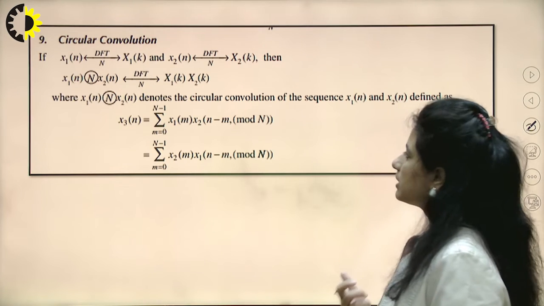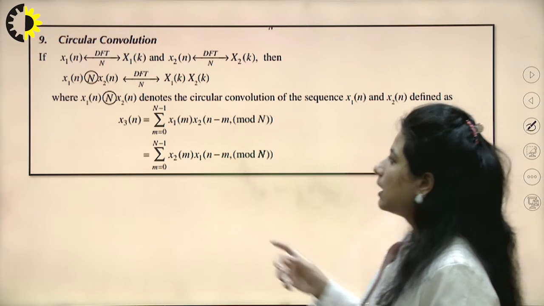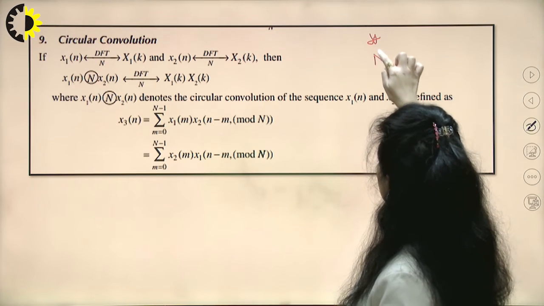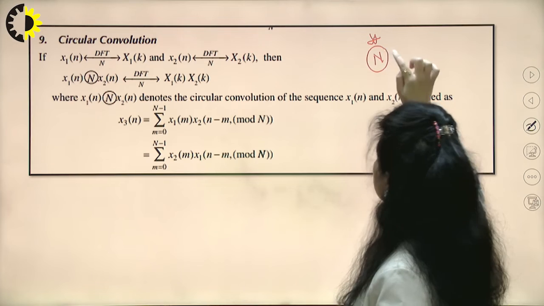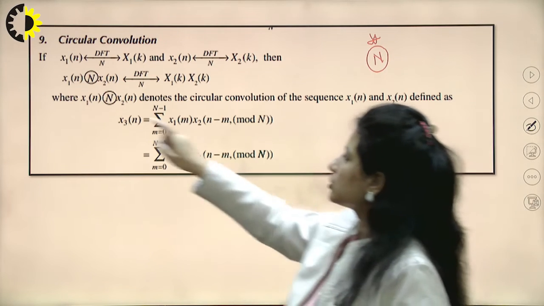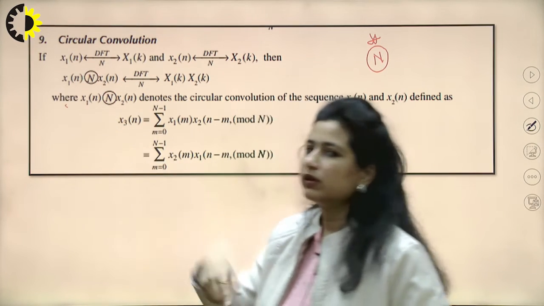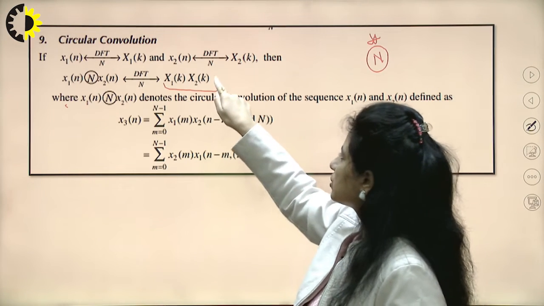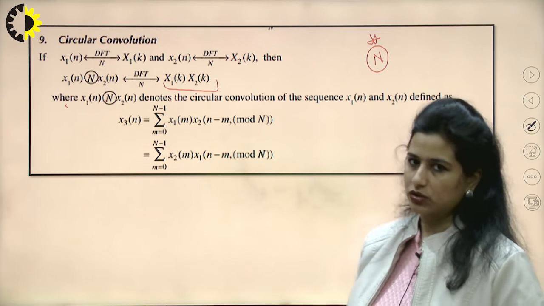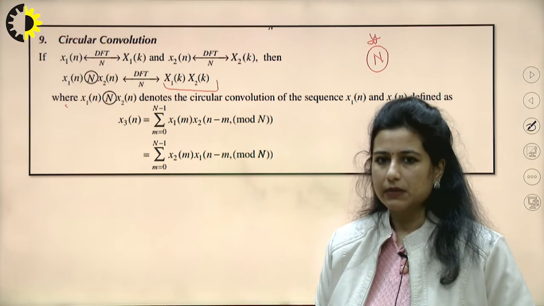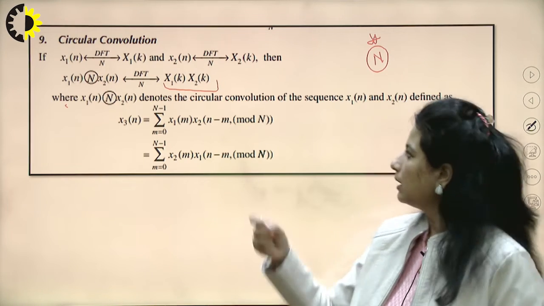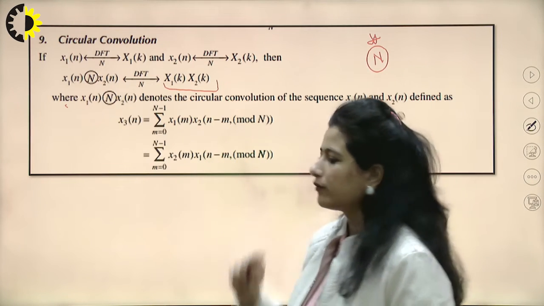Circular convolution is the same as the convolution theorem, but I write normal convolution as a star, and circular convolution as N encircled by a circle. We will learn about circular convolution in the next session. It is again equal to multiplication of the sequences in the frequency domain. So more or less both things remain the same; circular convolution also uses the property called the convolution theorem.